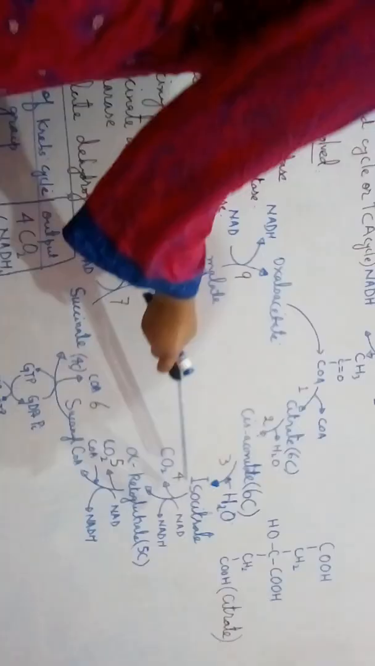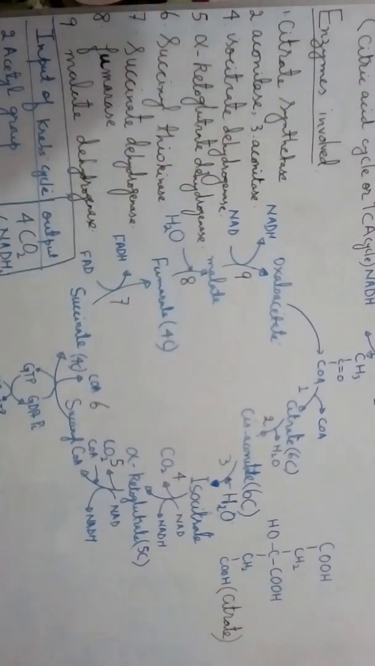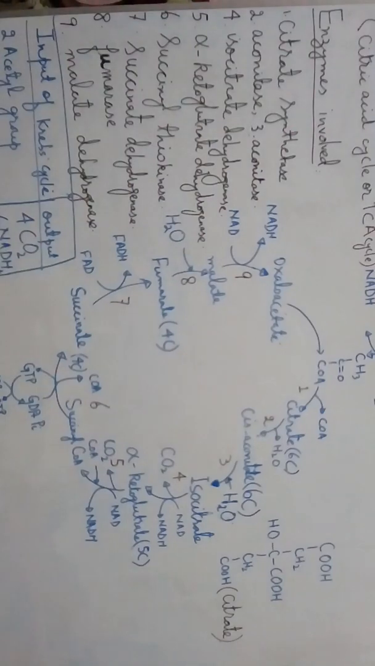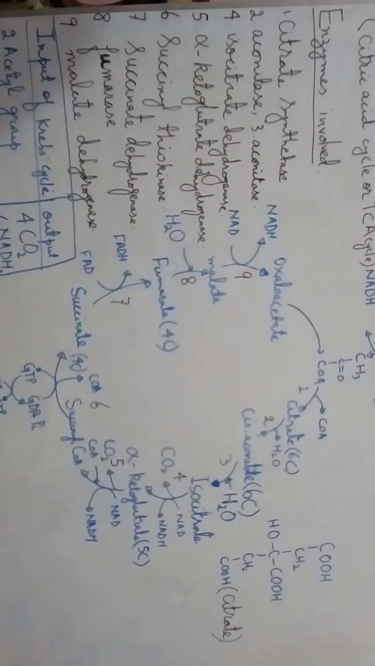Then at step number 4, this isocitrate gets changed into a 5-carbon compound, alpha ketoglutarate. During the process, hydrogen that gets removed is taken up by NAD to form NADH, and a carboxyl group gets removed in the form of carbon dioxide. That's why after the removal of this carbon, this 6-carbon compound gets changed into a 5-carbon compound.